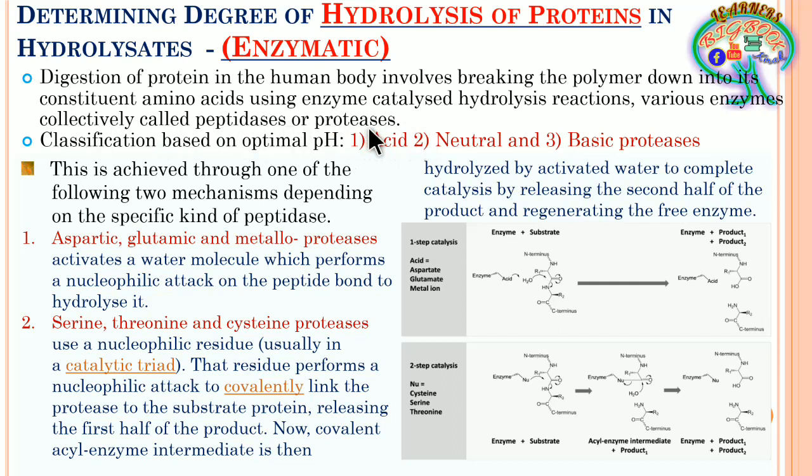Here what will happen in our stomach, the pH will be around 1.5 to 2 or 2.5.